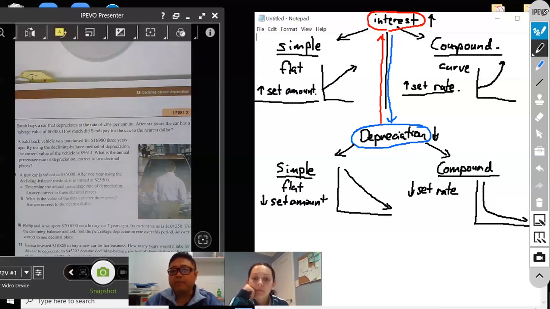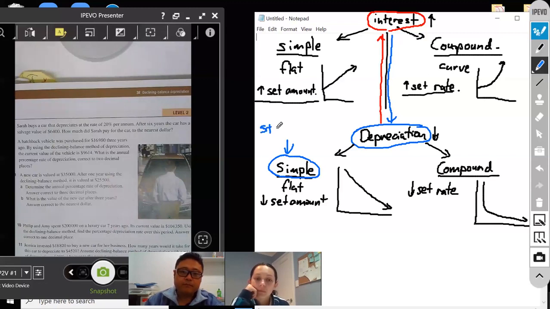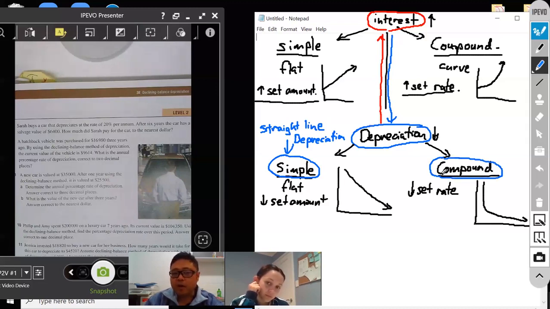Okay, cool. Now, there are special words to describe the simple part of depreciation, okay? And that's called straight line depreciation. Yep. Have you heard that before? Yeah. Okay. And there's a way to describe the depreciation when it goes in a compound way.